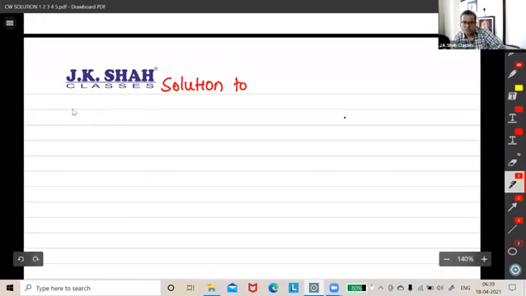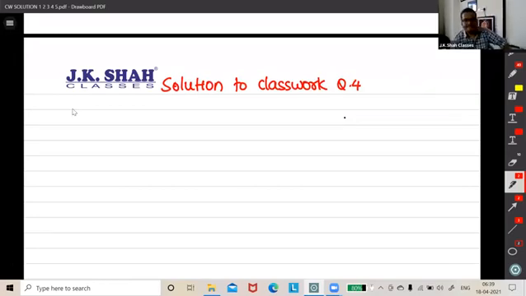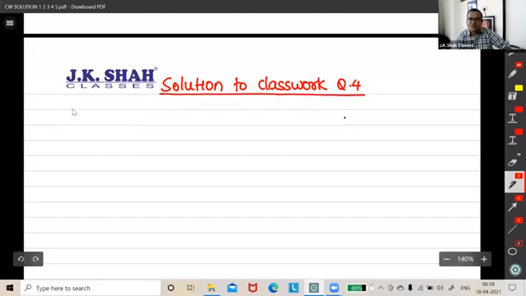Solution to classwork question 4. Okay. So what we'll do first, we'll present all this data given in the question in the form of what? In the form of an income statement.